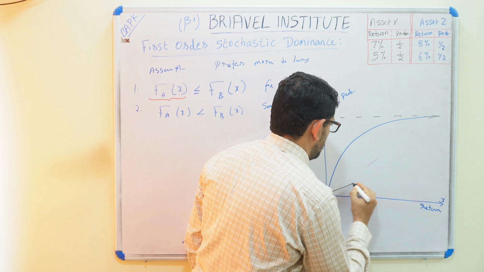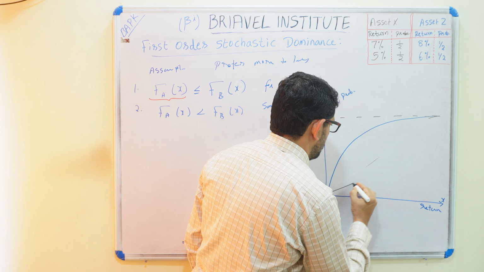So now here you see, this is F of AX, this is F of AX, this is F of BX. Now you see cumulative probability. Here, starting itself, cumulative probability in the sense it is a downside risk. Downside risk means falling down. What is our expected return? Our expected return is here, 10%.